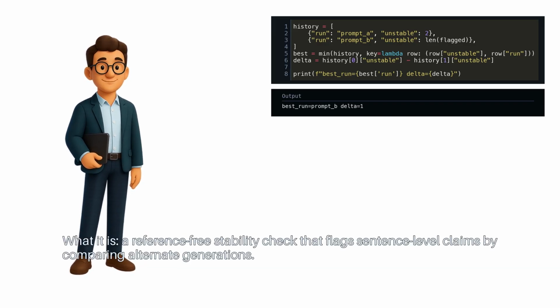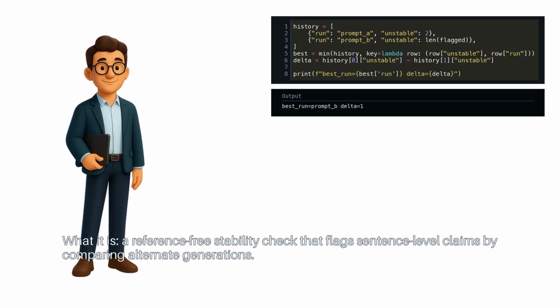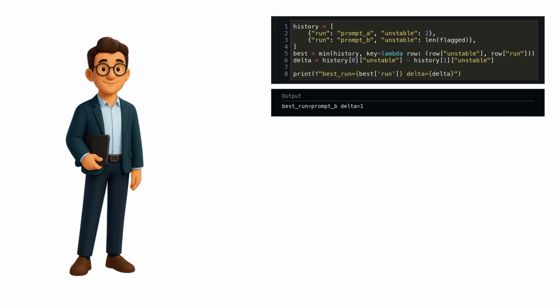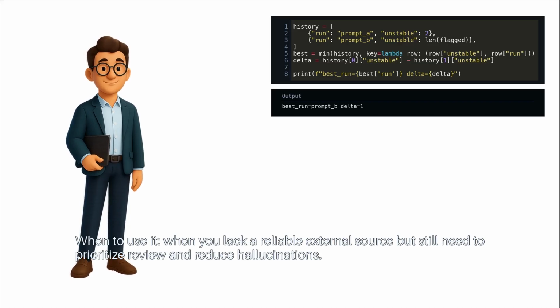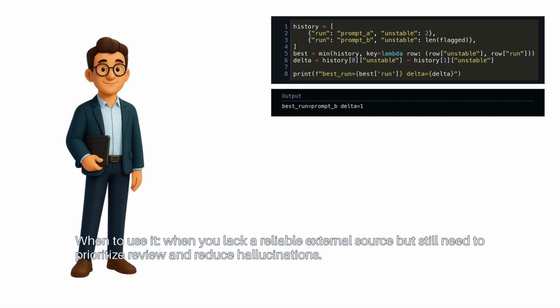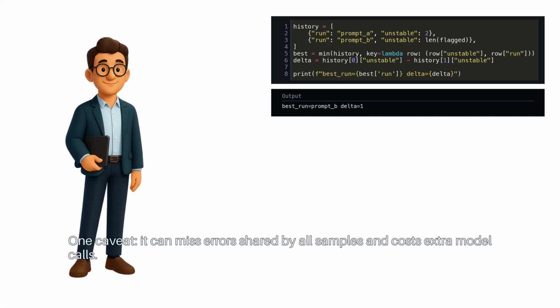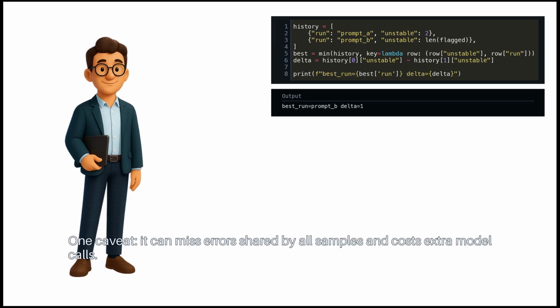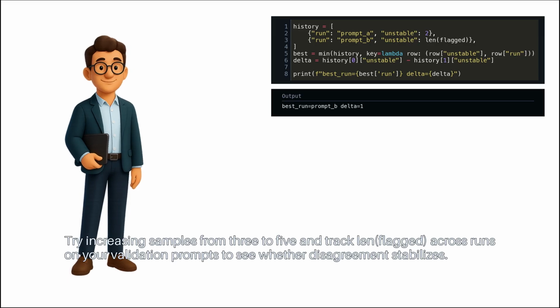What is it? A reference-free stability check that flags sentence-level claims by comparing alternate generations. When to use it? When you lack a reliable external source, but still need to prioritize review and reduce hallucinations. One caveat: it can miss errors shared by all samples and costs extra model calls. Try increasing samples from 3 to 5 and track len flagged across runs on your validation prompts to see whether disagreement stabilizes.